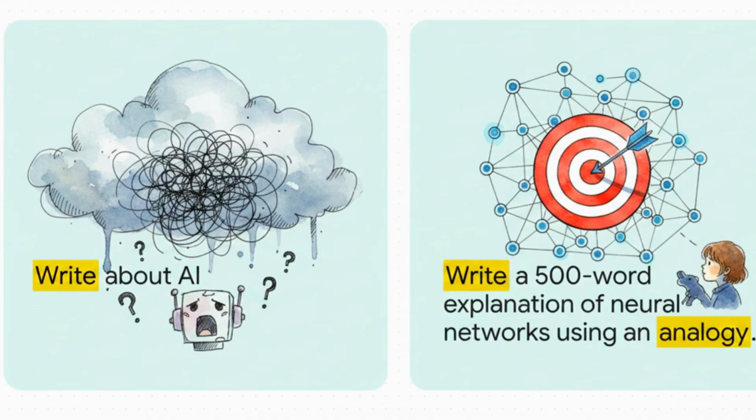But what if instead we ask for a 500-word, beginner-friendly explanation of neural networks, using the analogy of teaching a child to recognize animals? Boom. We instantly give it a length constraint, a specific target audience, a highly focused topic, and even a pedagogical tool. Clarity creates absolute quality, every single time.